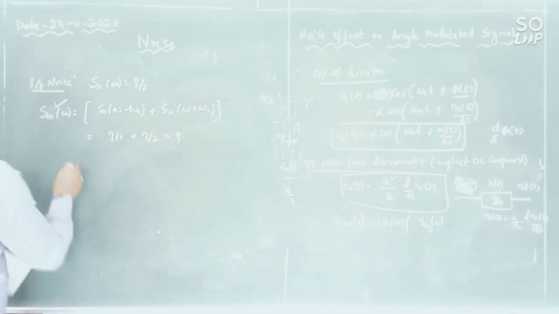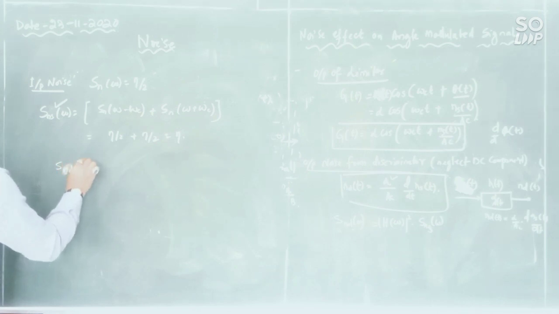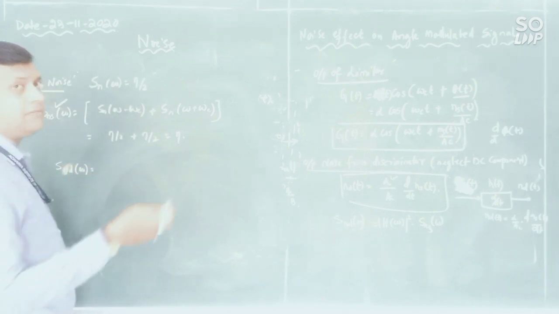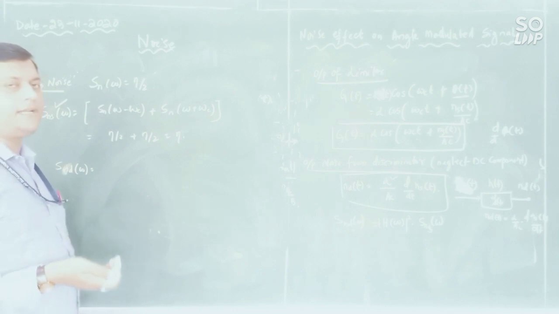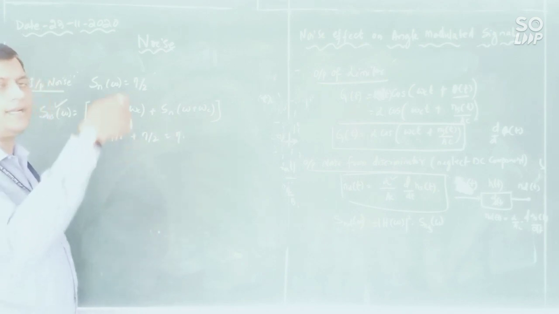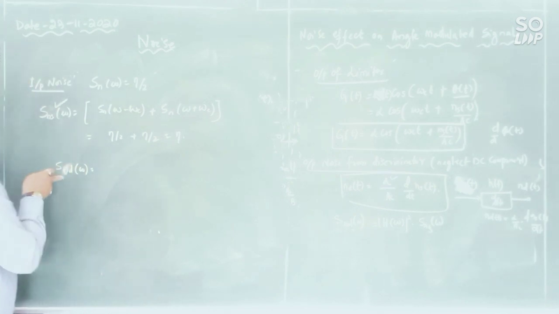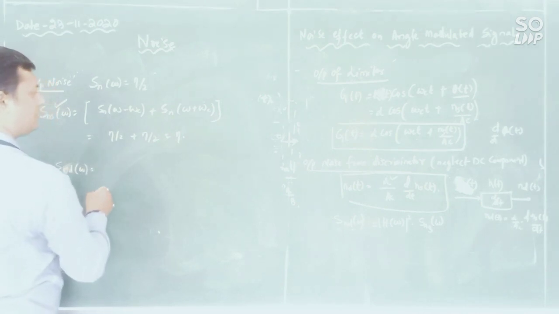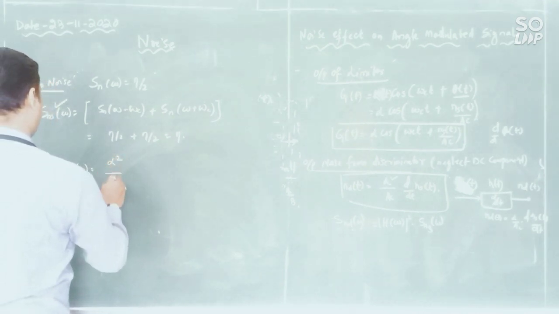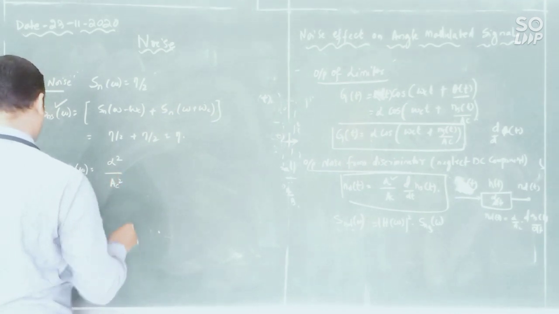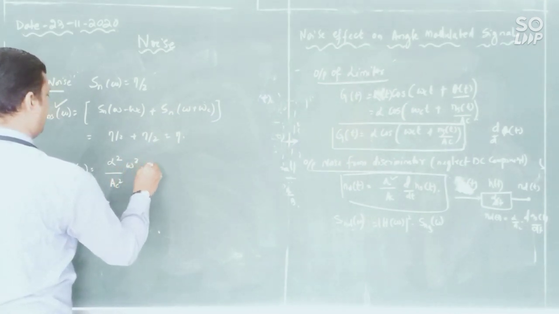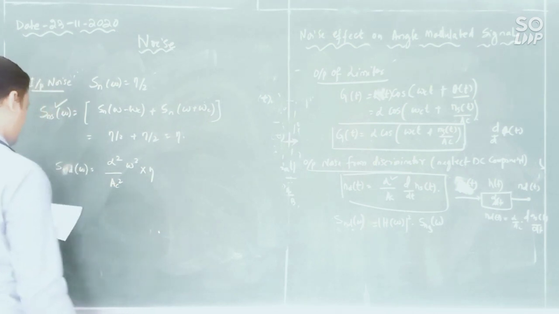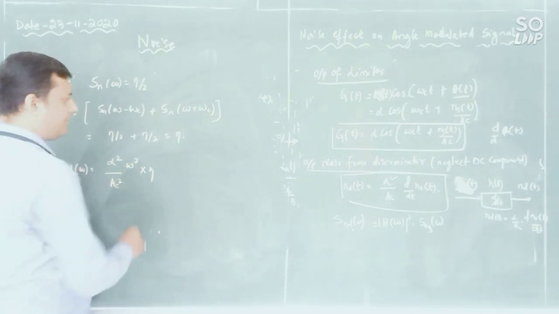Then I need to substitute in Snd of omega, the output of the discriminator. The noise enters the discriminator, and at the output Snd of omega is equal to alpha square divided by AC square, omega square into theta. Why have I written this square?